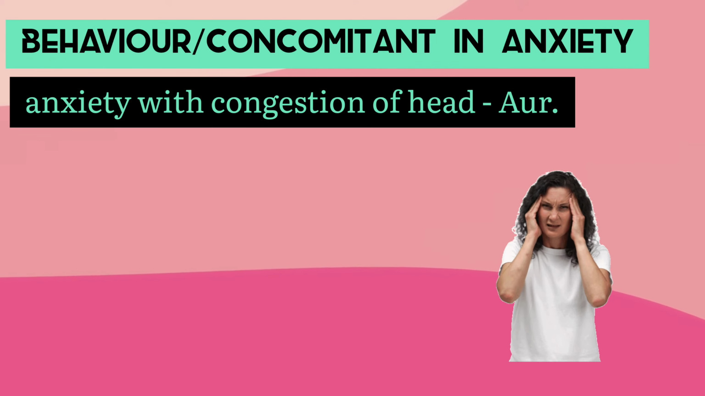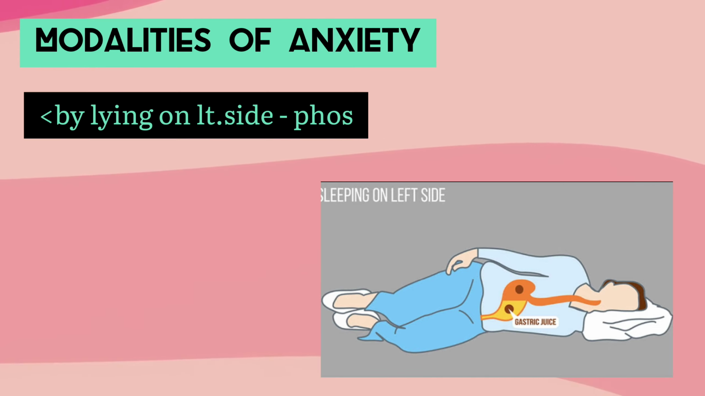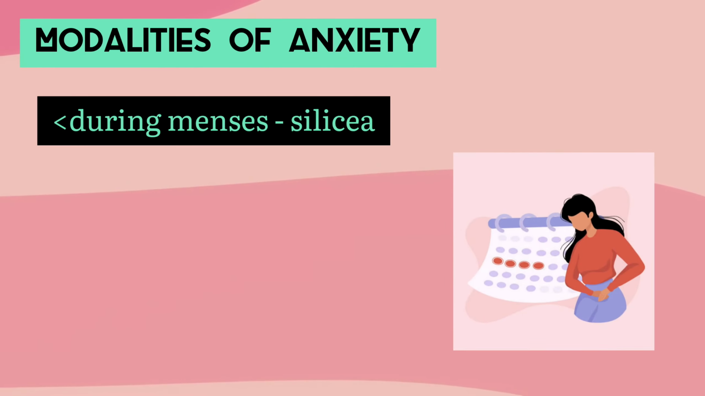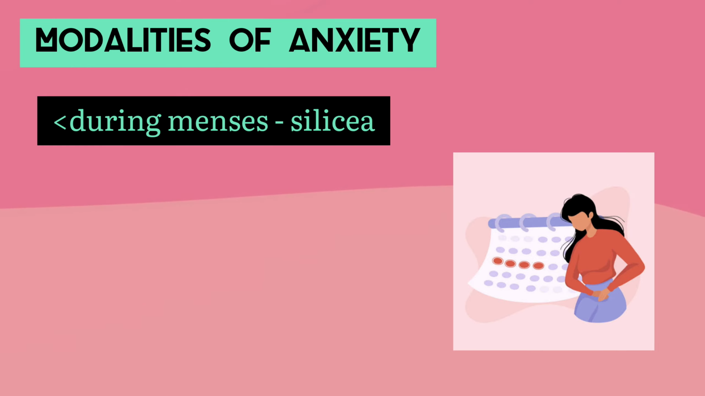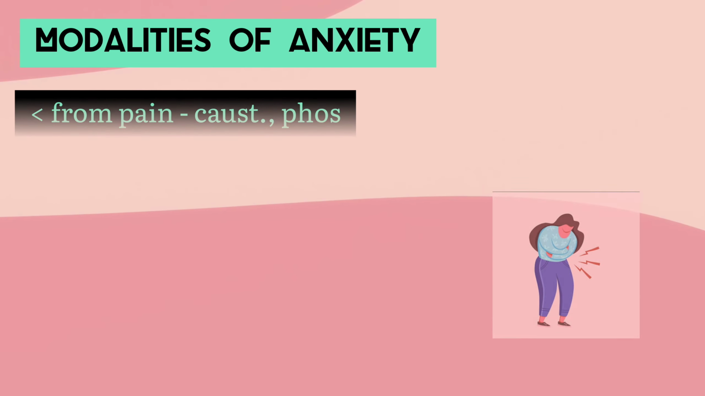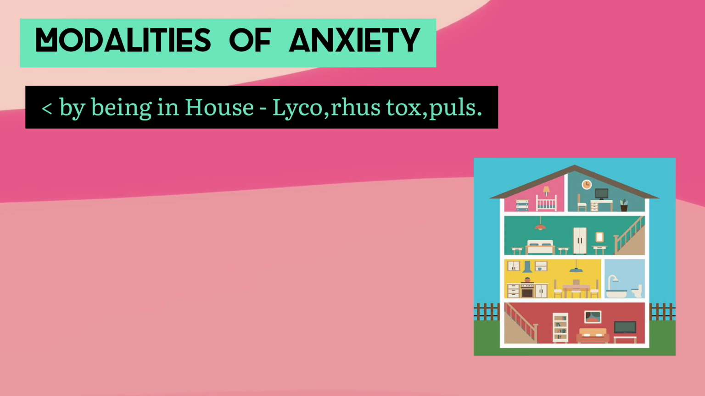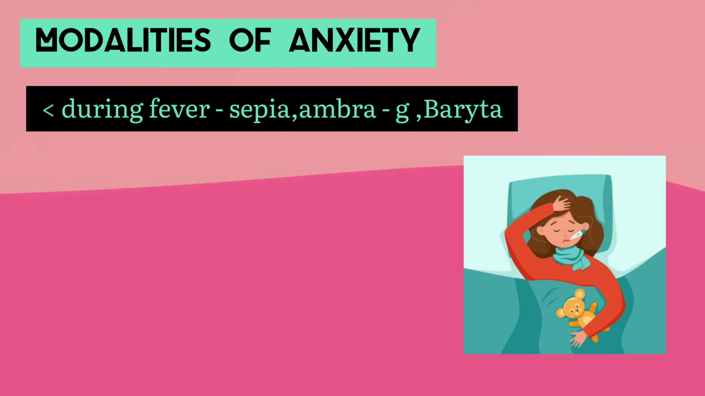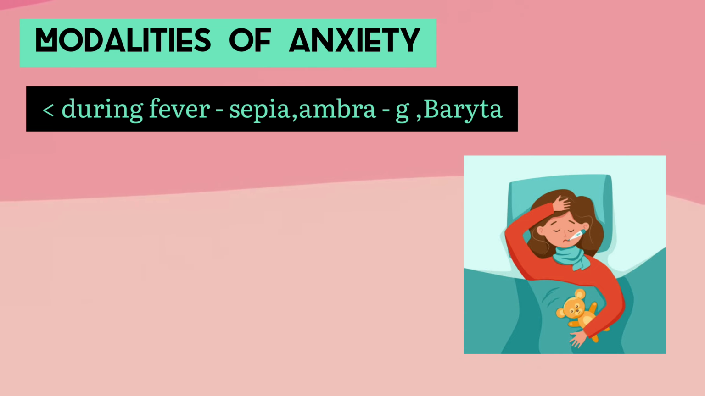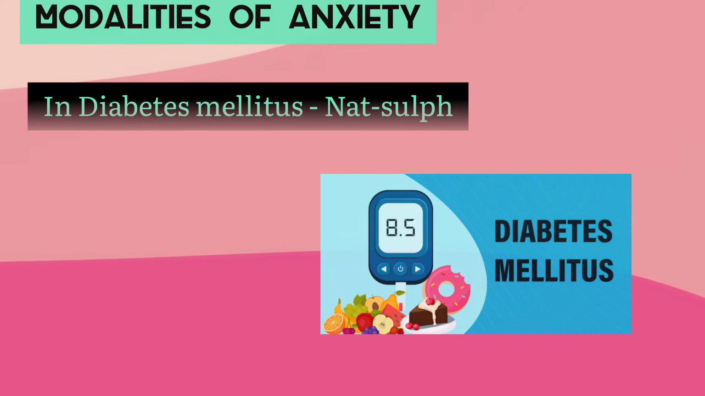The next important sub-rubrics are related to the modalities of anxiety. Now, anxiety aggravated by lying on left side, the only remedy is Phosphorus. Anxiety aggravated during menses, only remedy is Silicea. Anxiety aggravated by pain, the remedies are Causticum and Phosphorus. Anxiety aggravated by being in house, remedies are Lycopodium, Rhus tox and Pulsatilla. And the remedies for anxiety aggravated during fever are Sepia, Ambra and Baryta. And for anxiety aggravated in diabetes mellitus, the remedy is Natrum sulph.